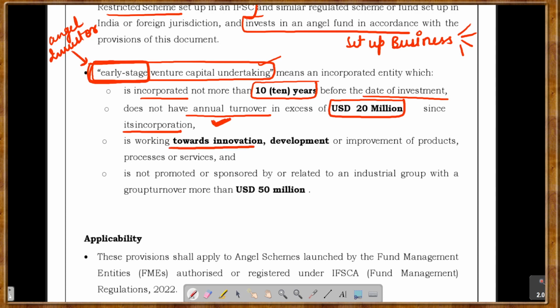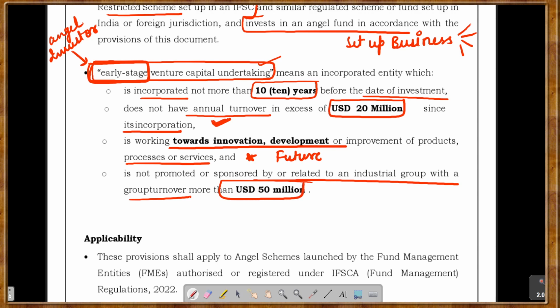It is working towards innovation, development, or improvement of products, processes, or services. Obviously you want to invest in an entity which is working for the future. It is not promoted or sponsored by or related to an industrial group with a group turnover of more than